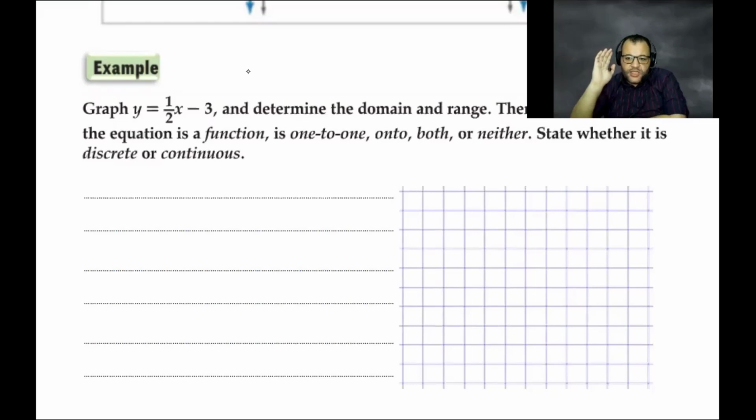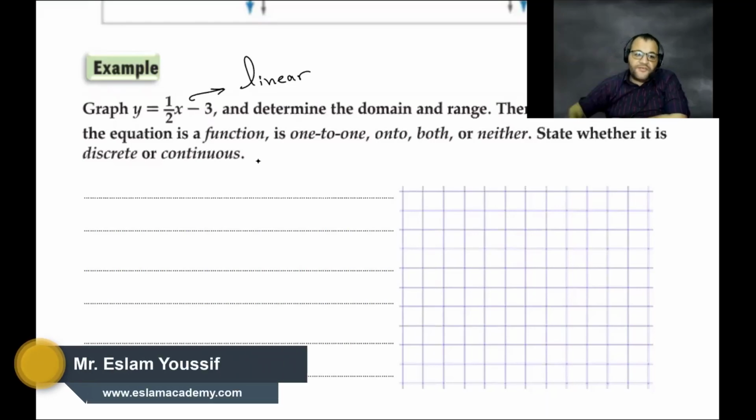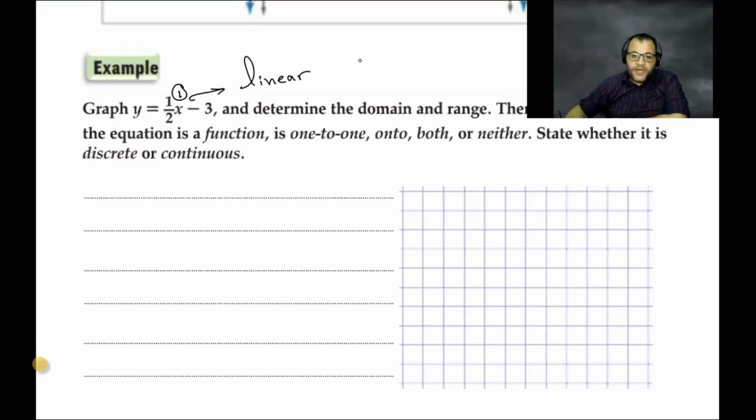I didn't ask you the name of the form. What is the name of this relation? Linear equation. Linear, that's what I need. This relation is linear. How do you know it's linear? Because it is of the first degree. When I say y equals 1 over 2 x to the power 2 minus 3, keeping the same slope-intercept form, this relation is not linear.